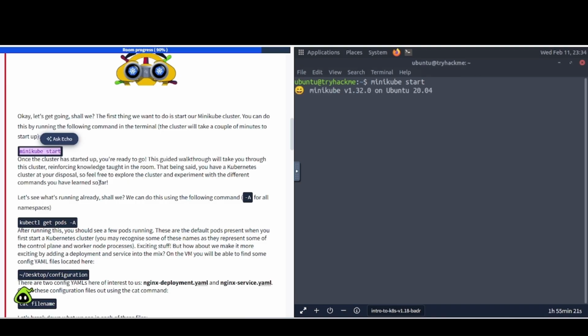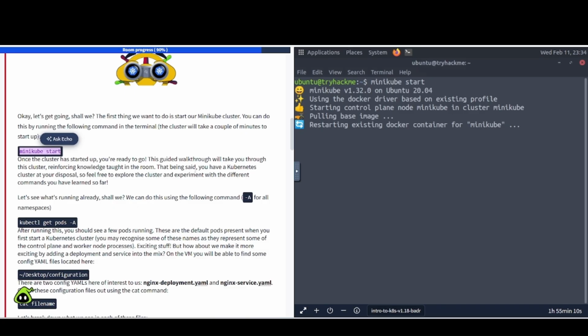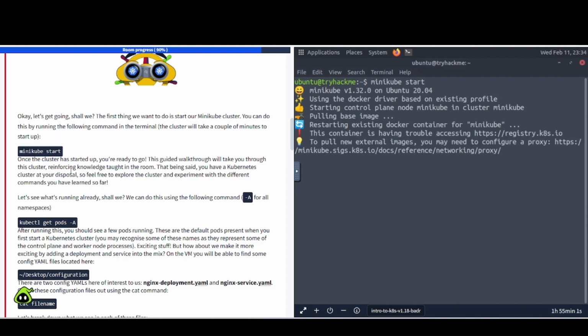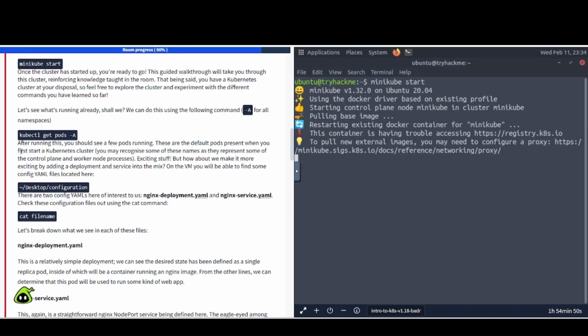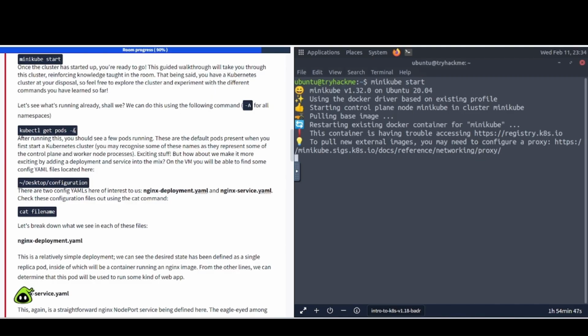That's minikube start. And it says, once the cluster has started up, you're ready to go. This guided walkthrough will take you through this cluster, reinforcing knowledge taught in the room. That being said, you have a Kubernetes cluster at your disposal, so feel free to explore the cluster and experiment with the different commands you've learned so far. So very important there. Let's see what's running already, shall we? We can do this using the following command, which is -A for all namespaces. So we're going to use kubectl get pods -A.